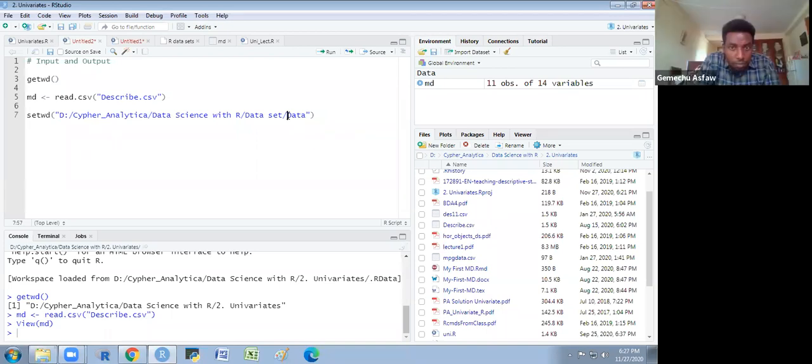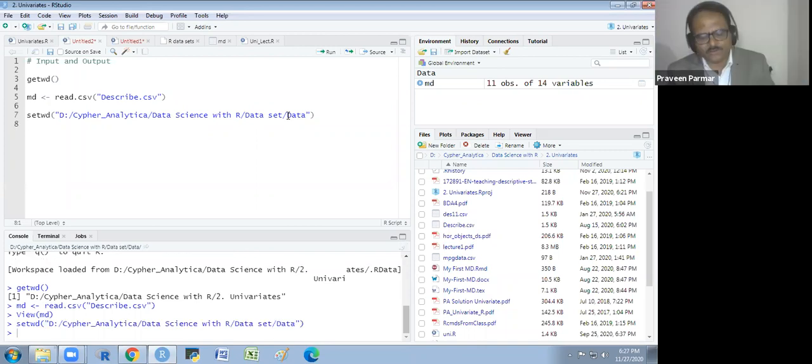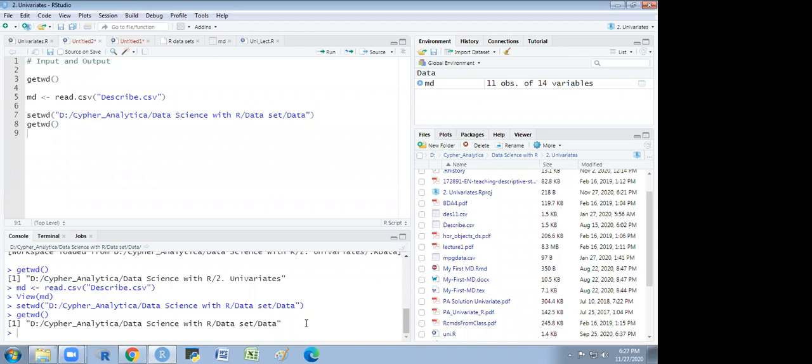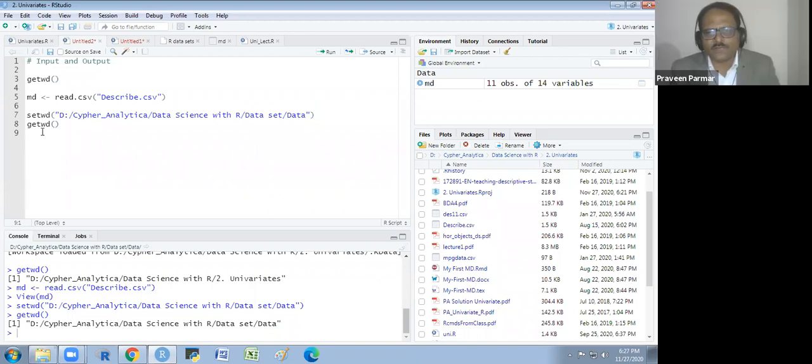And I run it. And now I show you my working directory. So I have to use the function get working directory. I run it. You see, previously my working directory was this. Now my working directory is this. Does that make sense to everyone? Yes? Yes, sir. Now I could select any file from that folder.